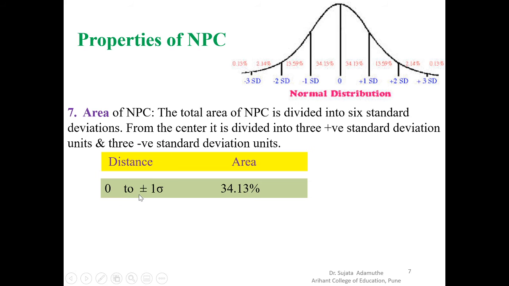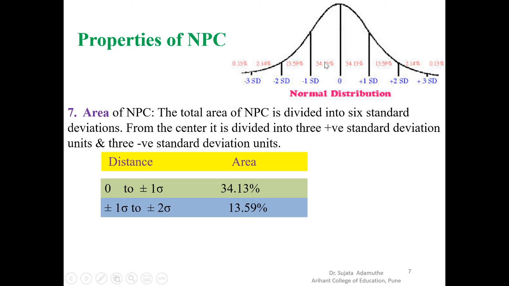See here, 0 to plus or minus 1 SD, then 34.13% of the area is there. What is meant by that? Suppose this is the area from 0 to plus 1 SD and 0 to minus 1 SD, and the area is 34.13%, and here also the same. That means the area of this part is the same as the area of this part also, right?